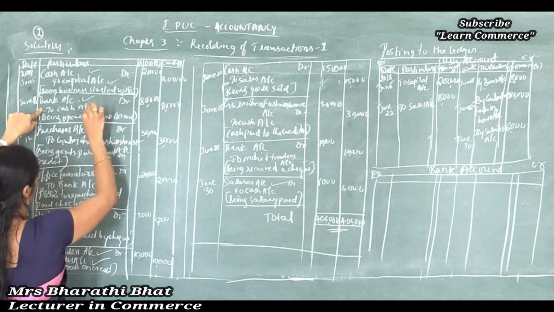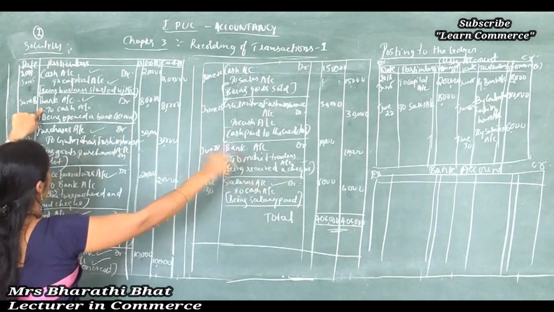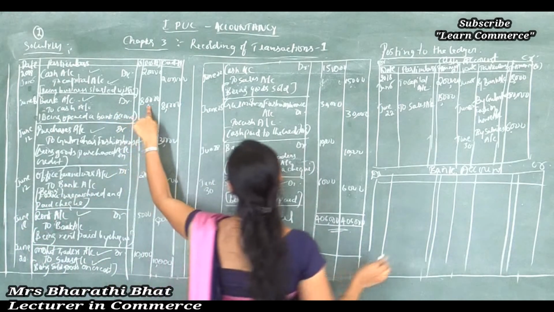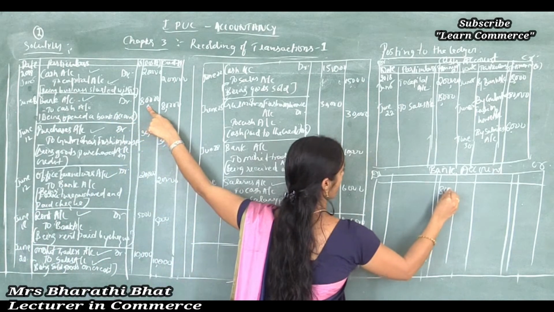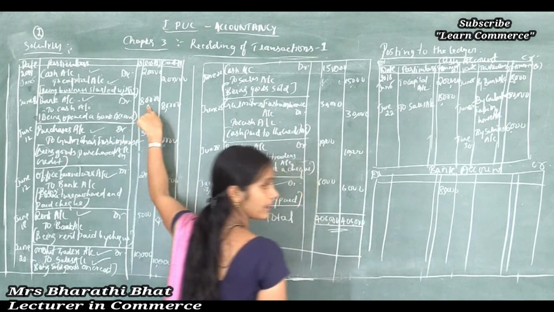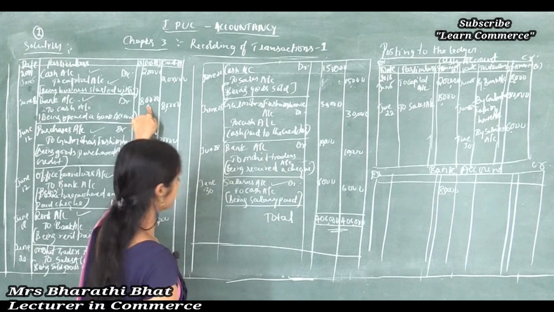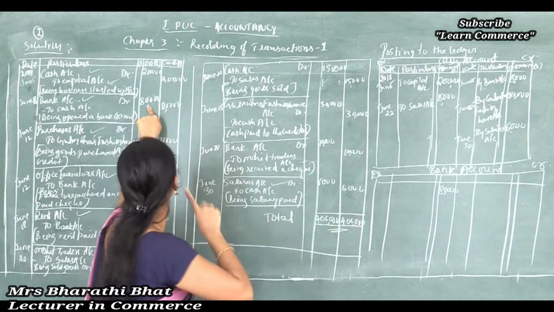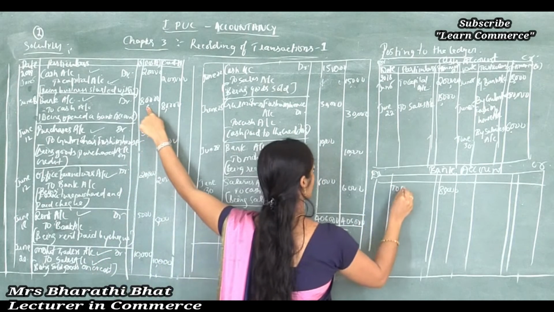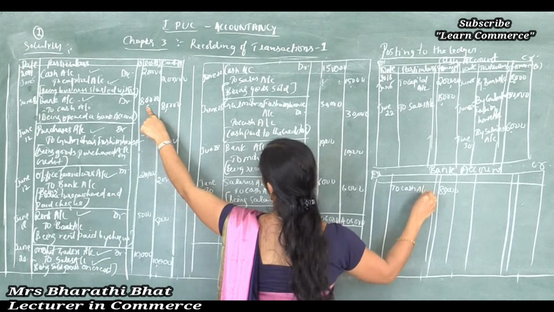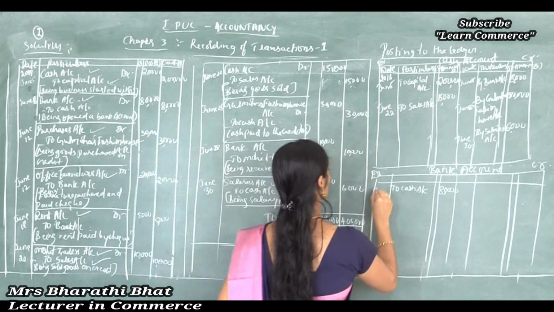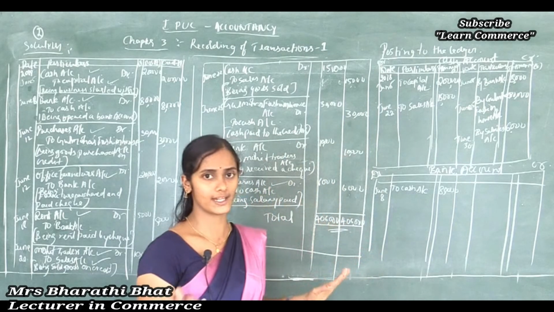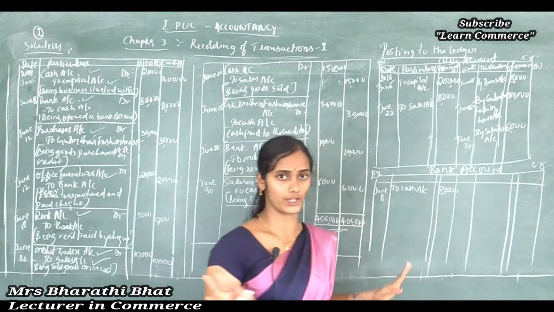So bank to cash. Okay, now we are preparing bank account. So here bank shows debit value. Immediately record this 8,000 in the debit side. And then the next step is bank account is affected with cash account. So as it is, to cash account. What is the date? June 8. Clear? Very simple. June 8 to cash account.